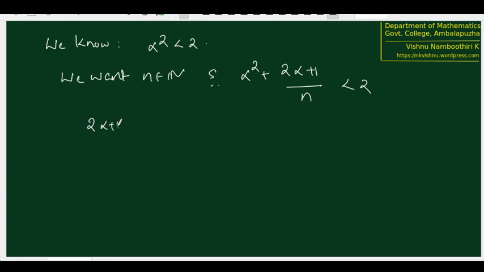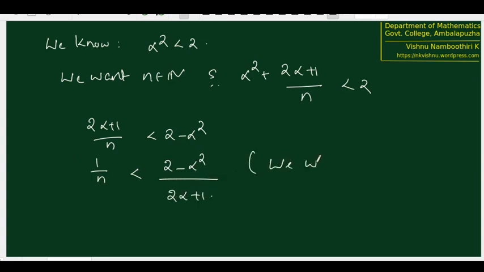So in that case, we want 2 alpha plus 1 by n less than 2 minus alpha square, or 1 by n less than 2 minus alpha square by 2 alpha plus 1. We want such an n. We don't know whether such an n exists, but we want such an n. But now, what about this 2 minus alpha square? Alpha square is less than 2, therefore this part is greater than 0.